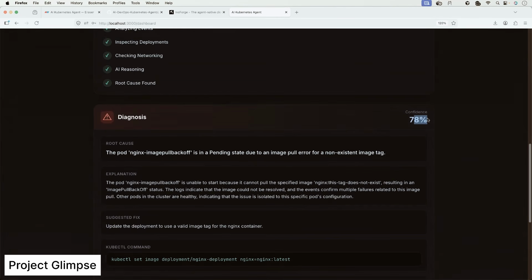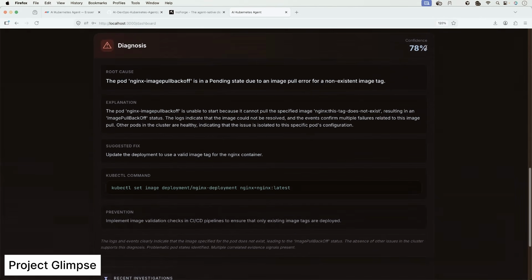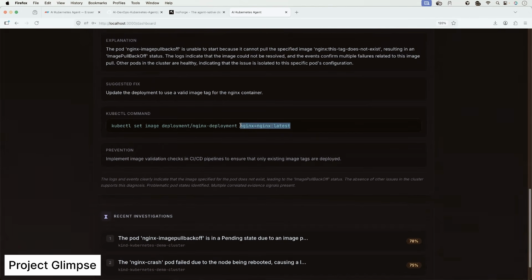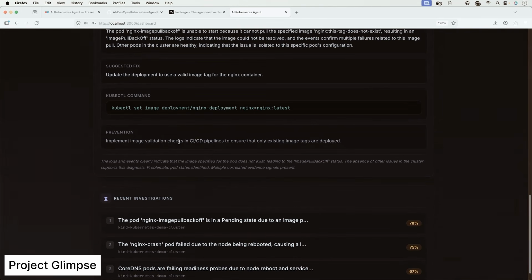AI is confident that the command is 80% correct, or the investigation is 80% correct. There is a reason for it. Why is it not 100%? Because there is a possibility you might not want to use this image. Maybe your organization wants to use a different image. And it also says, how do you prevent these issues in the future? Probably use the CI/CD checks.